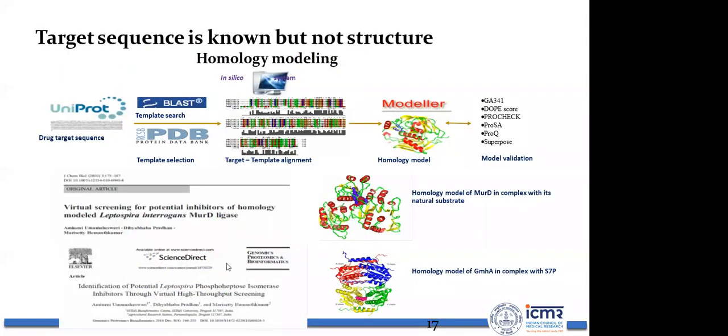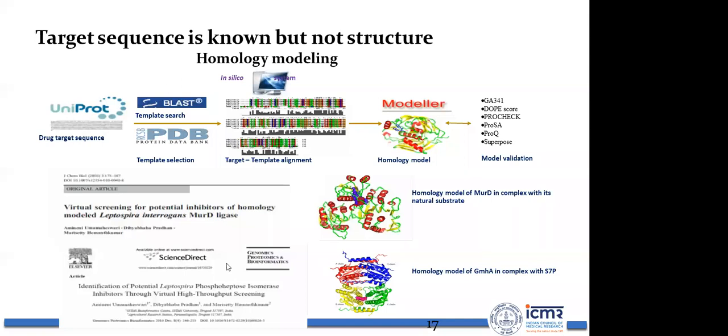Now, what happens when you are identifying potential drug targets? Most often you will find that the structure is present in the Protein Data Bank, but often protein structures may not exist there. At that point of time, what should you be doing? You need to actually model the protein structure.